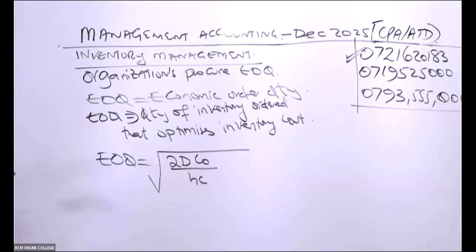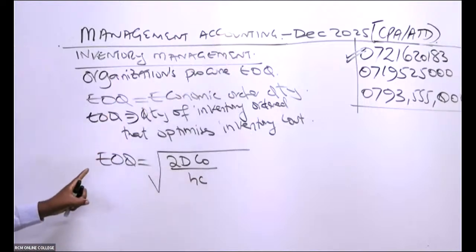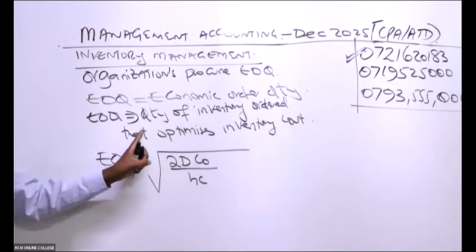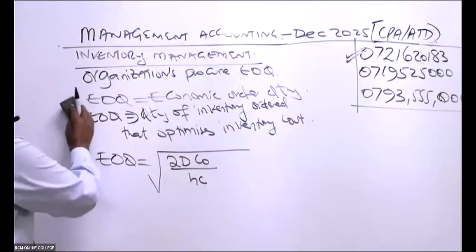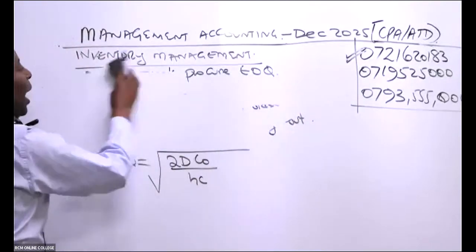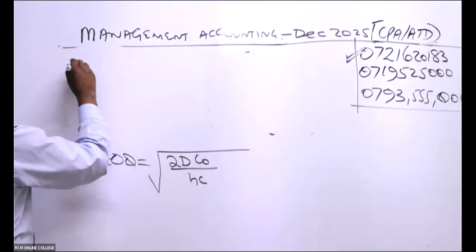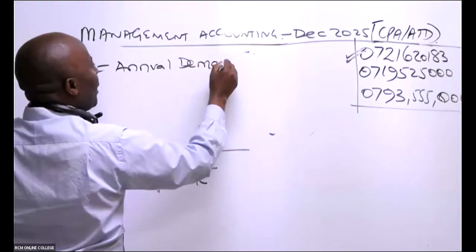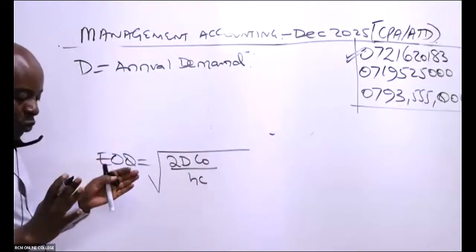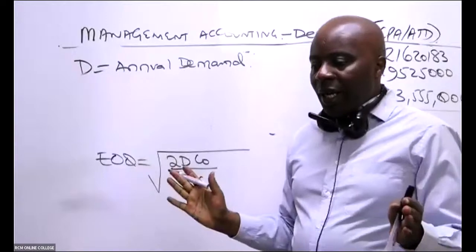Anytime you are asked about economic order quantity like they did for us last semester, we must be able to remember the formula of getting EOQ, the square root of 2DCO all over HC, where this D is the annual demand. What quantity do you need for consumption for the whole year? That is D, annual demand.